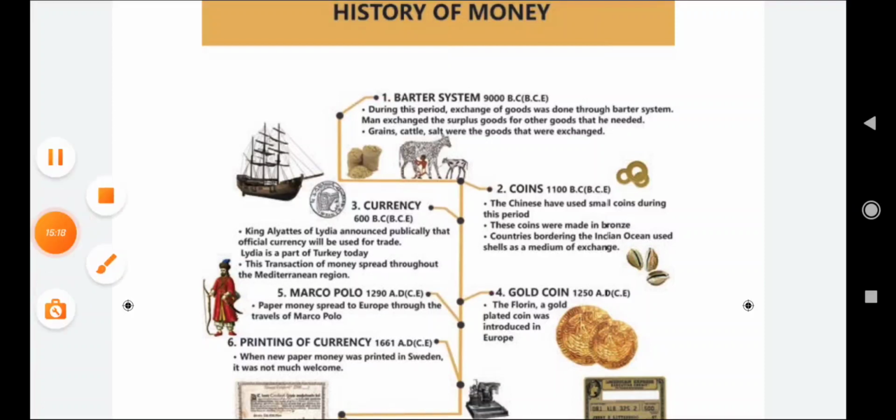Next, credit cards. Another form of money is credit cards. They are used by people to make huge payments for goods and services where they do not have sufficient cash.